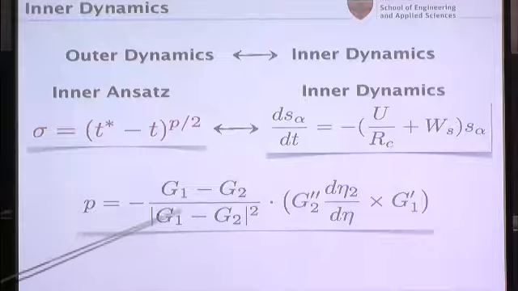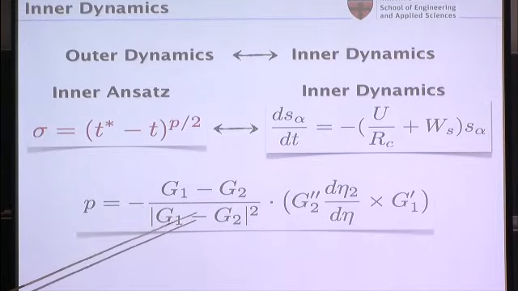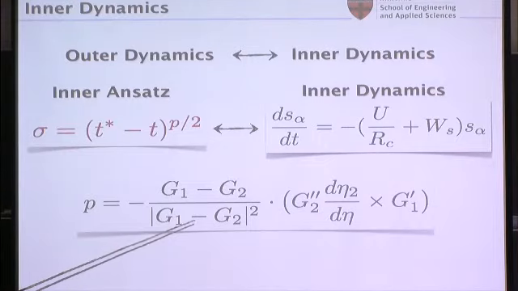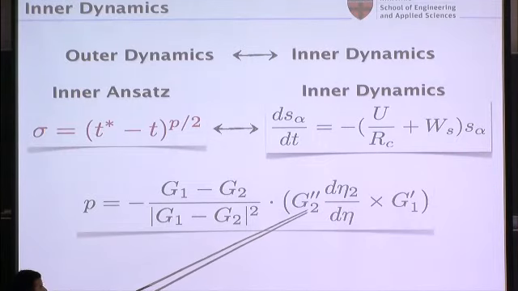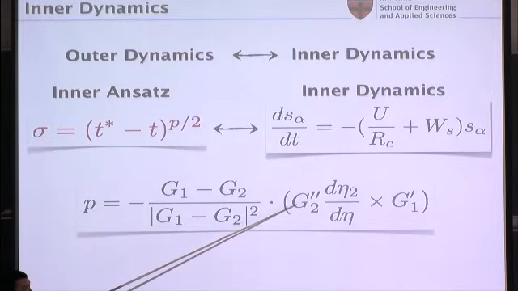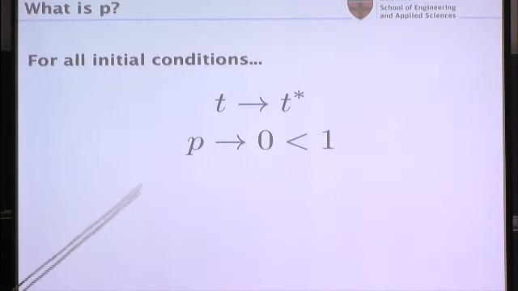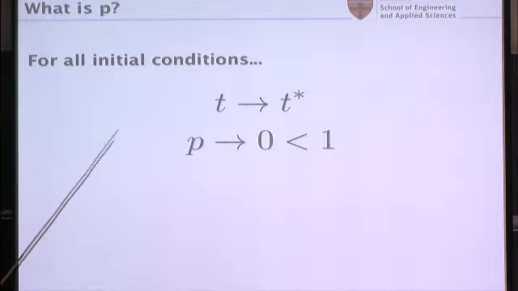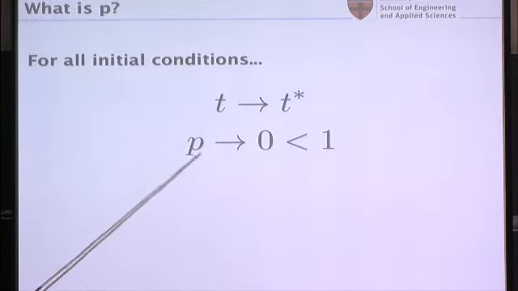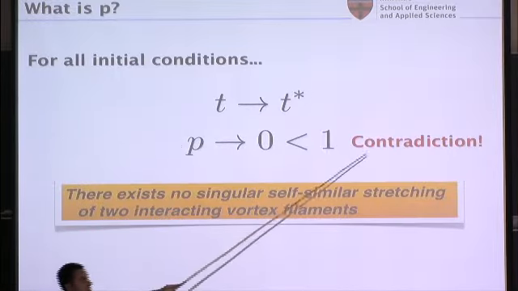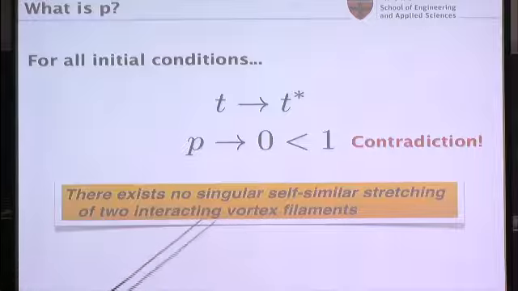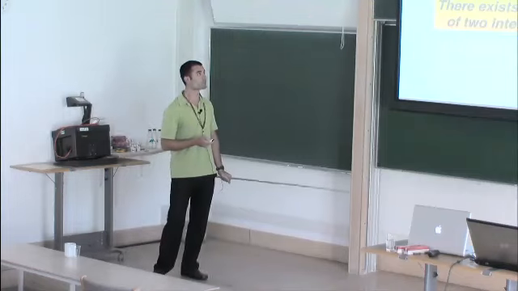And again, the details aren't important. And these shapes actually aren't universal. So they can change based on your initial condition, which kind of justifies this exhaustive search that people have done over various initial conditions. But what's key here, this term is proportional to the curvature in similarity space. Now, I told you this curvature is going to 0. So as I approach a singularity for all initial conditions, you can show that for this non-universal 2-parameter set of possible geometries that's allowed, P is going to go to 0, which is a contradiction, because we had assumed that this was larger than 1. So it's not possible, at least from what we believe, to get a self-consistent singularity.